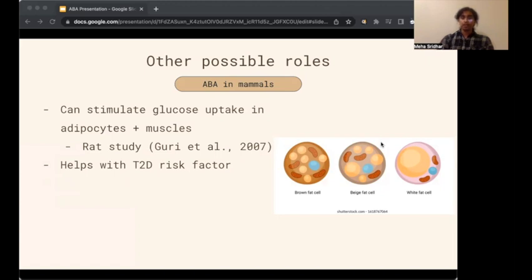Another study done on rats showed that the rats had less glucose in their blood and higher glucose tolerance. The rats also had less white adipocytes growing and increased expression of the gene that stimulates glucose uptake. This shows that ABA is helping with controlling the levels of fat in our bodies and is helping the rats have a healthier glucose processing system.